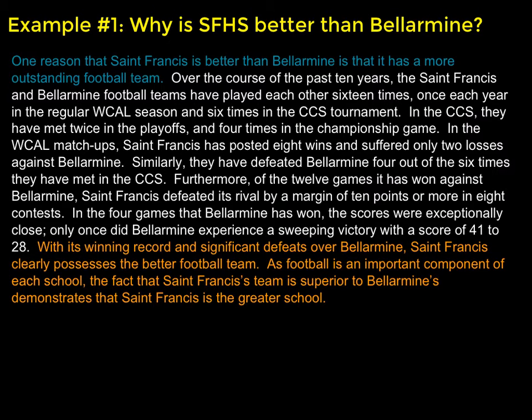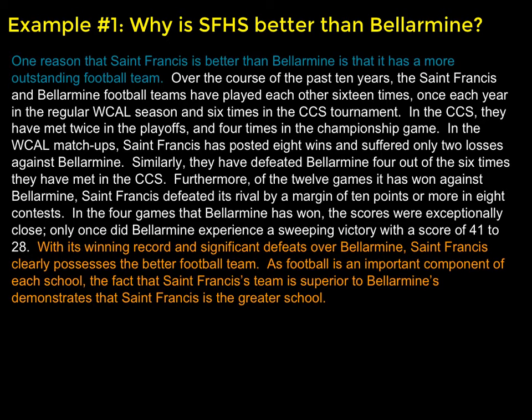The first sentence, which is in blue, is the claim. The supporting point here is a more outstanding football team, and the thesis would have been that St. Francis is better than Bellarmine for these reasons. So our claim says, here's one reason why St. Francis is better than Bellarmine.